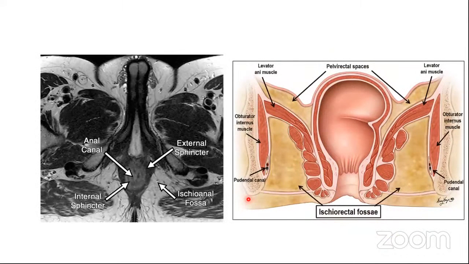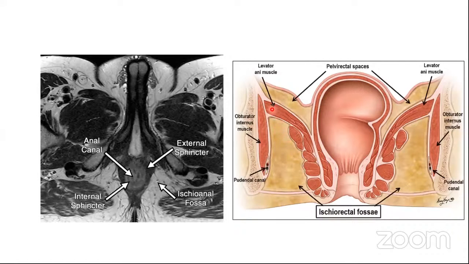Now looking at the ischiorectal fossa. The pelvic diaphragm is the place where the levator ani comes and joins the external anal sphincter. So when the levator ani joins the external anal sphincter, we call this the pelvic diaphragm. And the part above this is going to be the rectum, and the part below is going to be the anal canal. So roughly at the level of the pelvic diaphragm, you will see the ischiorectal fossa.